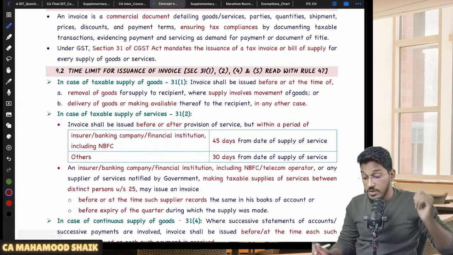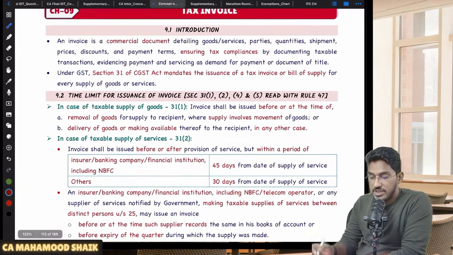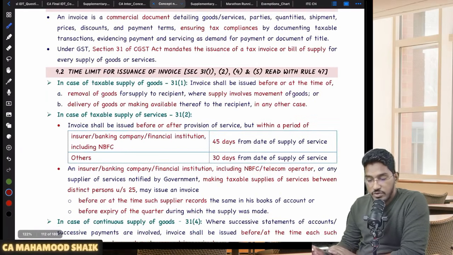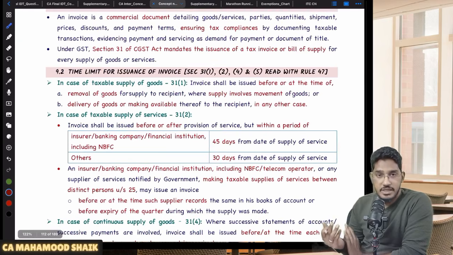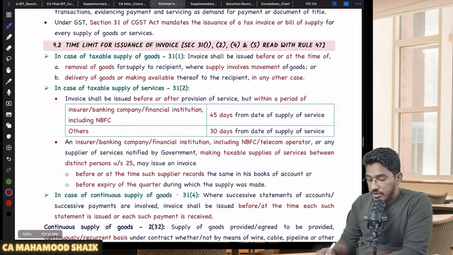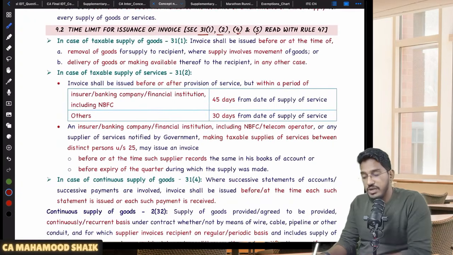Okay. So first, the main discussion we are going to have is section number 31. Section 31 is the main section which talks about various kinds of documents and the time limits for issuance of those documents. So mainly, first I will pick up section 31, where I will cover 31 subsection 1, 31 subsection 2, 4 and 5.